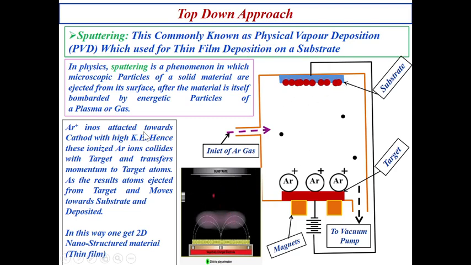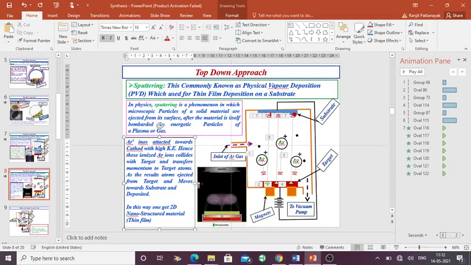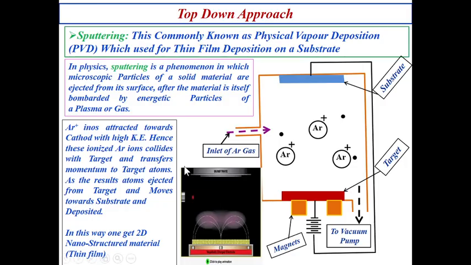Okay, so here I have written a few lines for your notes. You can pause the video and write. After material bombardment, in physics, sputtering is a phenomenon in which macroscopic particles are ejected, as I have already written. Argon plus ions are attracted towards the cathode with high kinetic energy. I made a spelling mistake here: attracted.